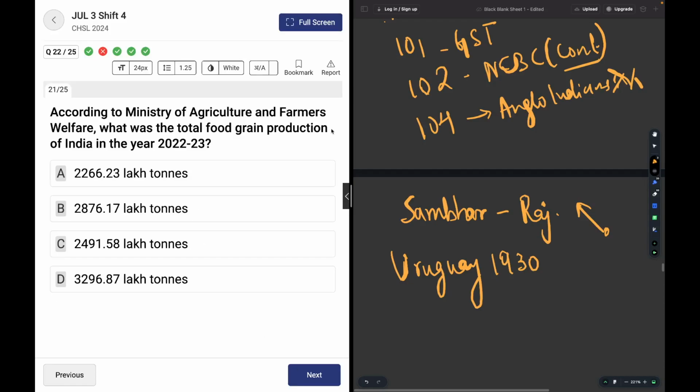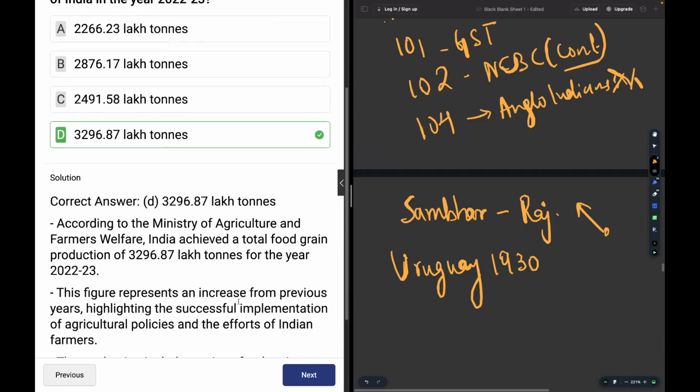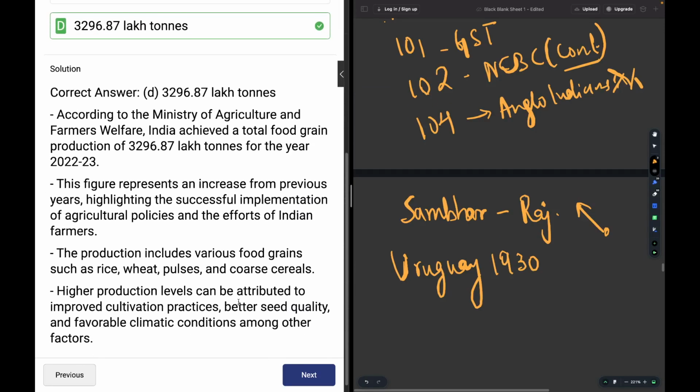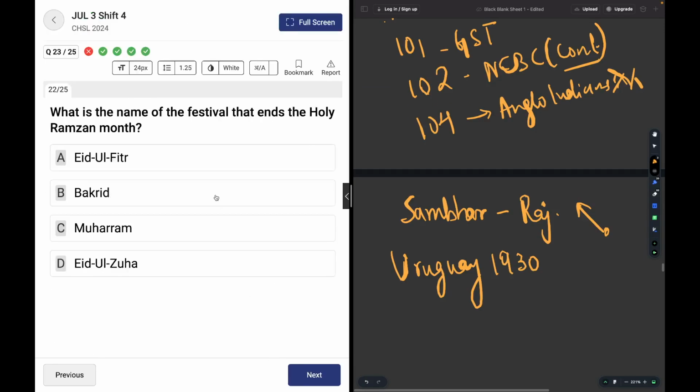According to the Ministry of Agriculture and Farmers Welfare, what was the total foodgrain production in the year 2022-23? The answer is 329678. You can by default take a guess at the highest number as well. What is the name of the festival that ends the holy Ramzan month?